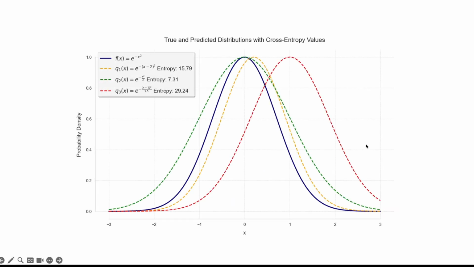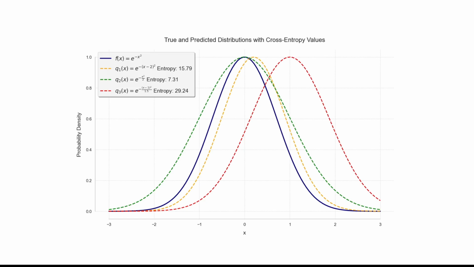Let's take a look at this graph, and let's imagine that f of x represents a true distribution that we try to match. Q1, Q2, and Q3 are possible predicted distributions. If we take a look at Q1, we can notice that the distribution is shifted to the right, missing the peak of the true distribution, and it has a cross-entropy of 15.79, which is relatively high.